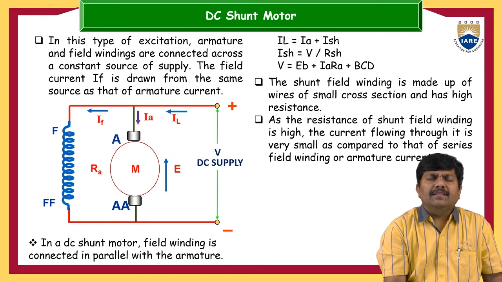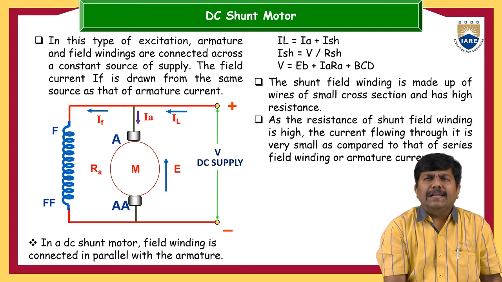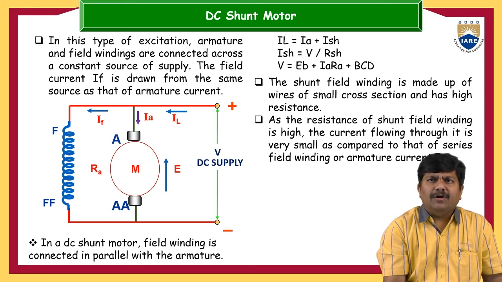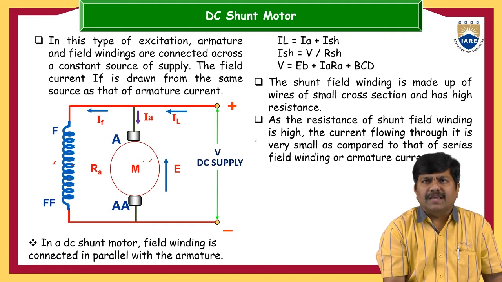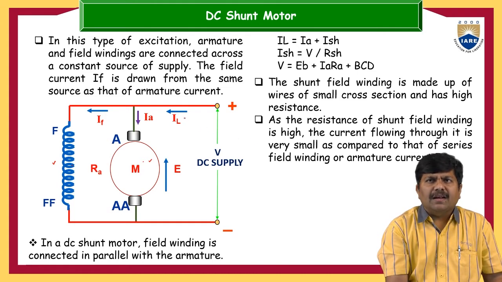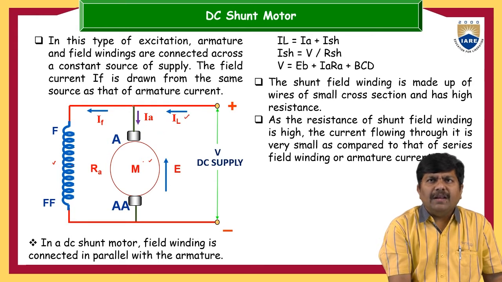One more category comes under self-excited. Now, if you look at the representation of this shunt motor, this is the armature and this is the field, connected back to back, meaning the field, the armature and the supply. These three are connected in parallel, and the drop across the supply voltage, the drop across the armature and the drop across the field will be the same. And the line current is equal to the sum of the currents at this particular point.